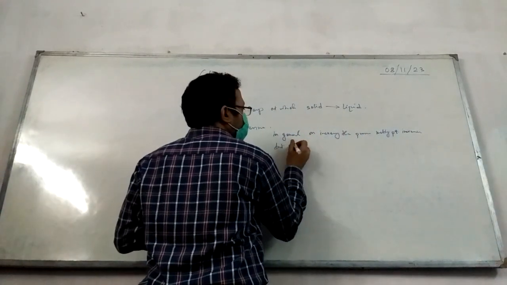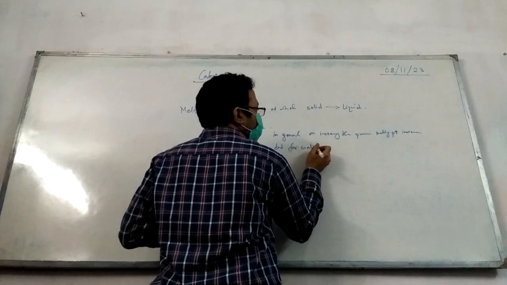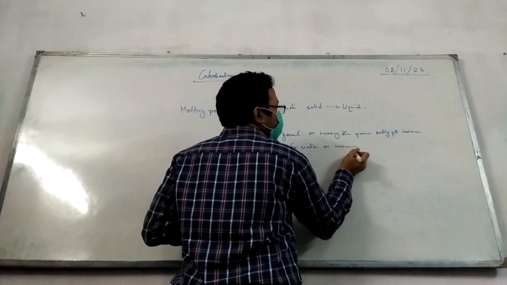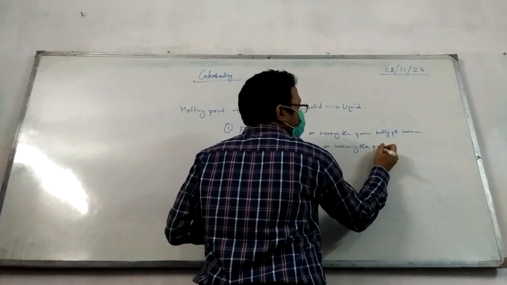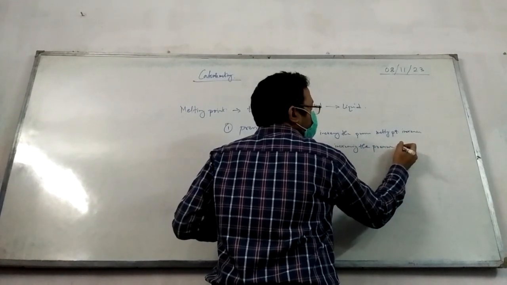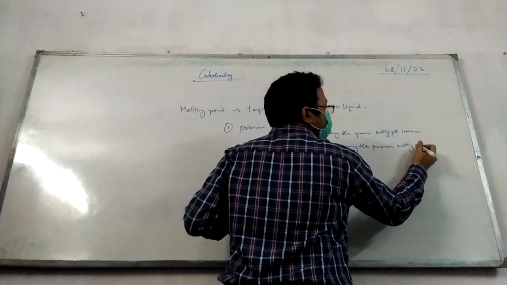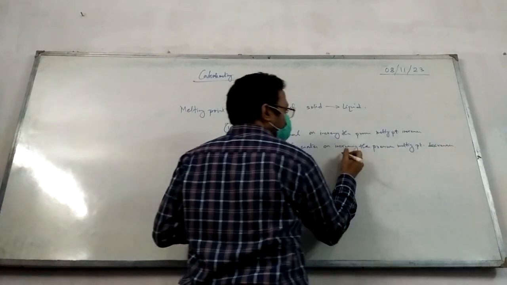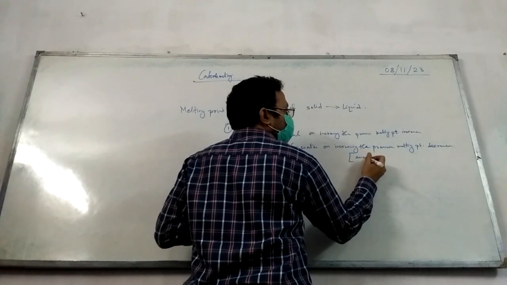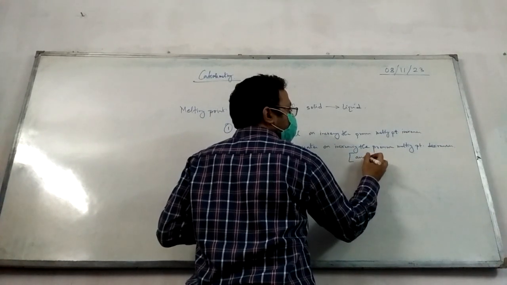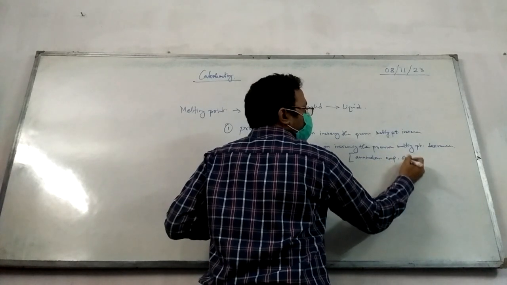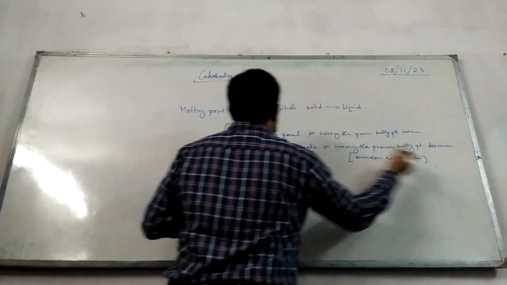But for water, on increasing the pressure, melting point decreases. You know why? Because of anomalous expansion of water. ठीक है?